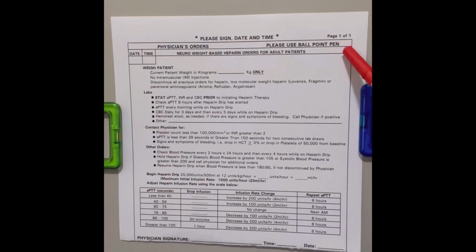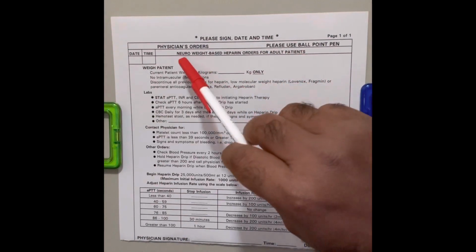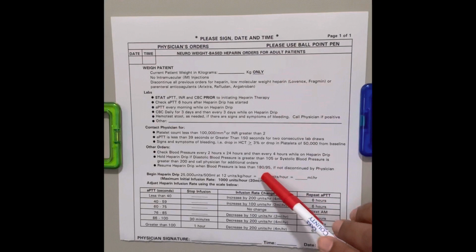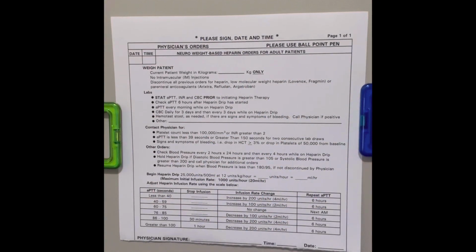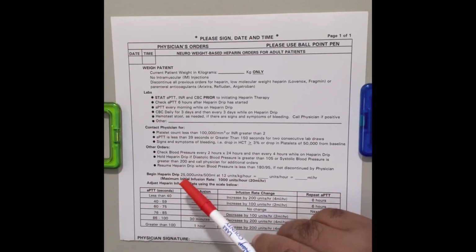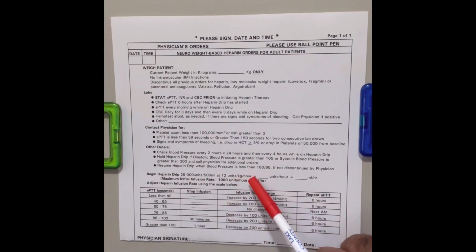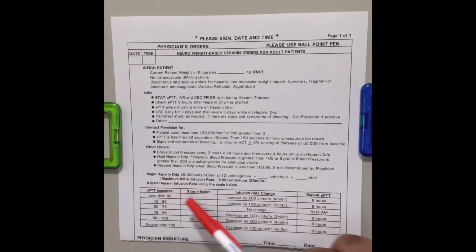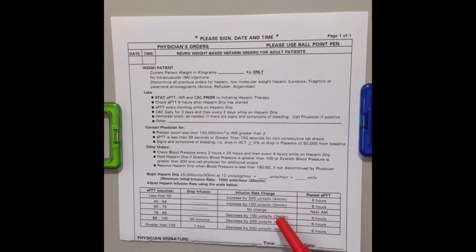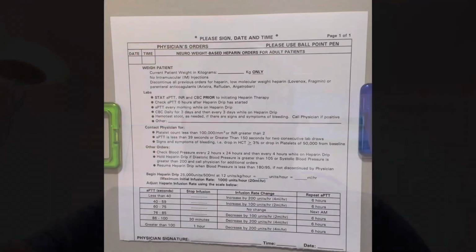This is the one-page heparin infusion protocol used when it is ordered for neuro indications like TIA or stroke. The main difference of this protocol from the other protocol that I just showed, which was for cardiovascular or DVT-PE indication, is that there is no bolus on this protocol and the drip starts at 12 units per kg per hour. There's a little difference in the adjustment of the heparin infusion rate based on aPTT on this protocol compared to the other protocol that I just showed.